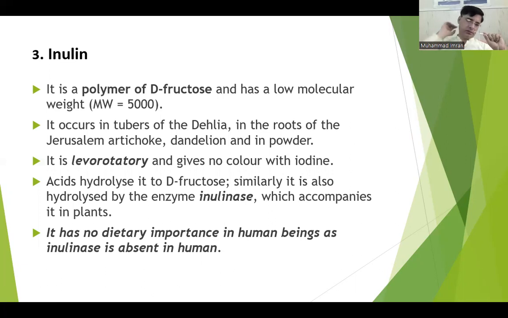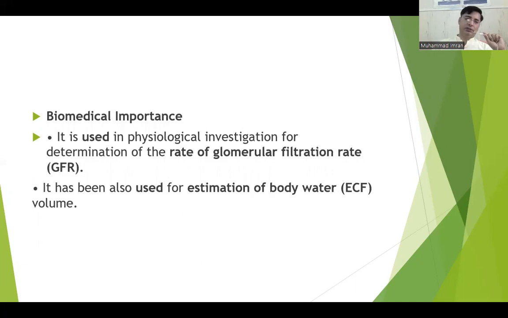Acid hydrolysis produces fructose. Similarly, it is also hydrolyzed by the inulinase enzyme, which is only present in plants. It has no dietary importance in humans because the inulinase enzyme is absent in humans. That's why it is also used as a laxative agent in humans. It has two most important functions in animal and the human body. It is used in physiological investigation and determination of glomerular filtration rate.